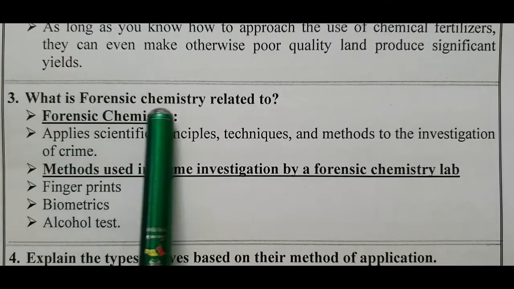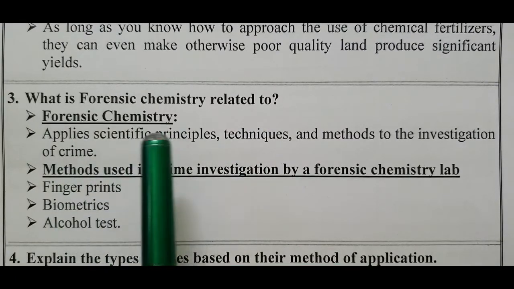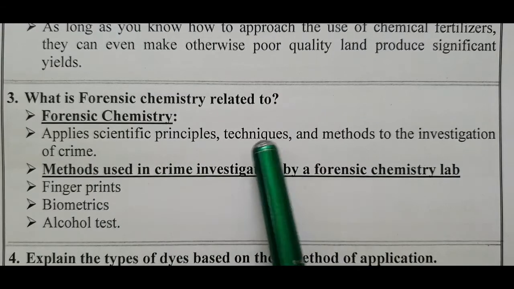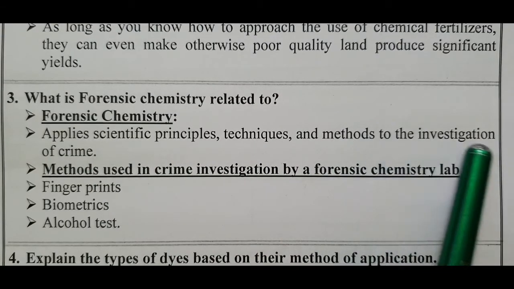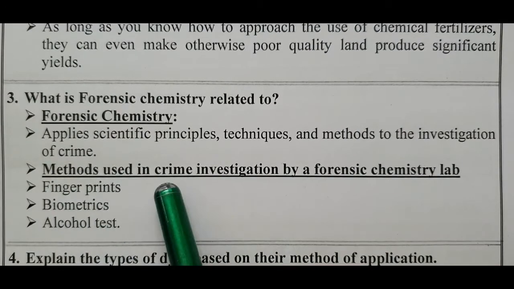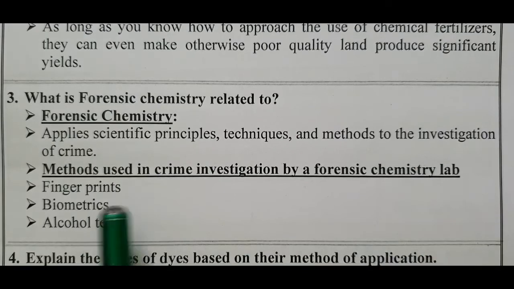Now, come to the third assessment. What is forensic chemistry related to? Forensic chemistry applies scientific principles, techniques, and methods to the investigation of crime. Methods used in crime investigation by a forensic chemistry lab are fingerprints, biometrics, and alcohol test.